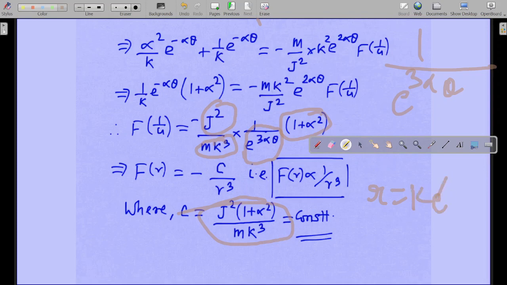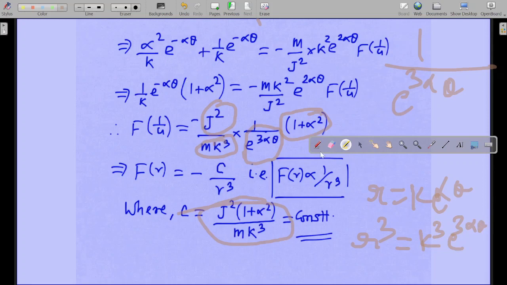If I take the cube on both sides, then it will be k cube e to the power 3 alpha theta.